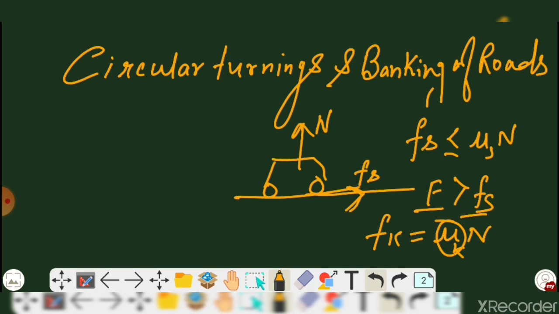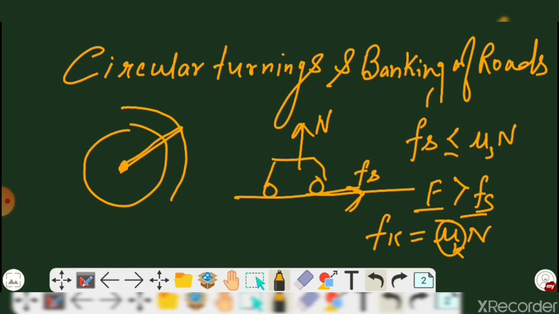One thing that is very important in circular motion is centripetal force. Centripetal forces are the forces which act toward the center. If the word centripetal comes, it simply means it is acting toward the center.